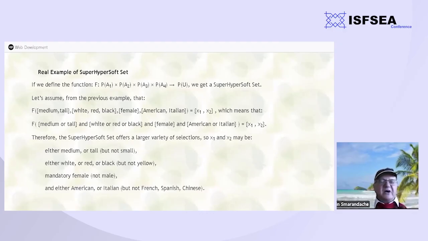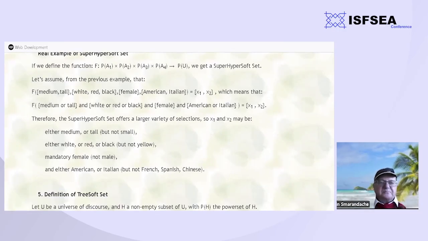So we define the function f from the power set of A1 times the power set of A2 times power set of A3 times the power set of A4 with values in the power set of U. So this is a superhyper subset. And then let's see as example, we consider it as before, f of medium, tall. So this will be an element of the power set of A1.